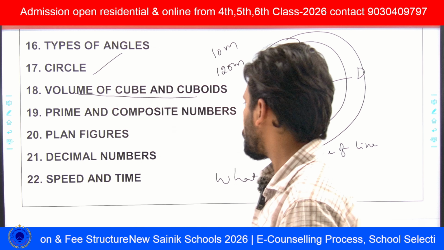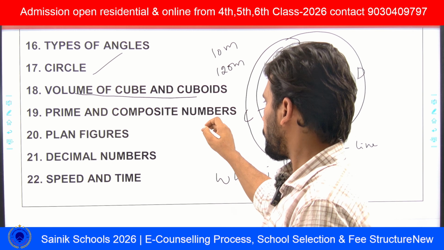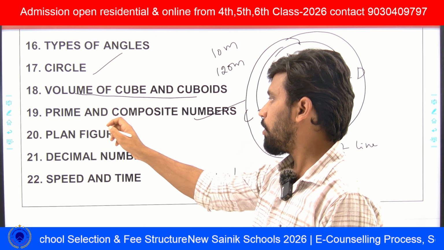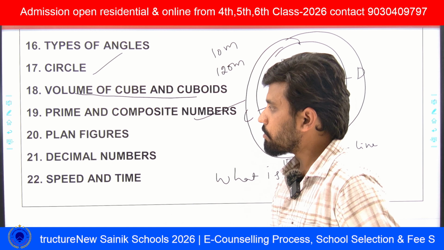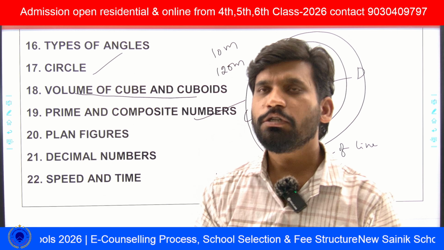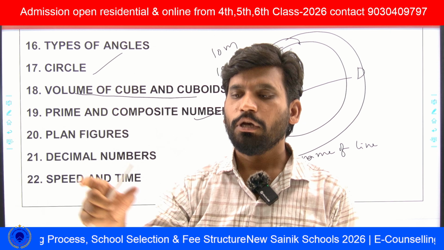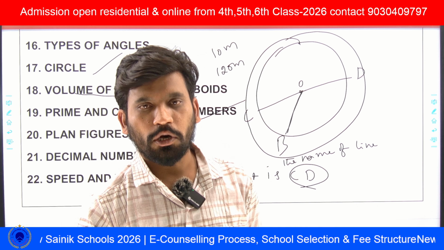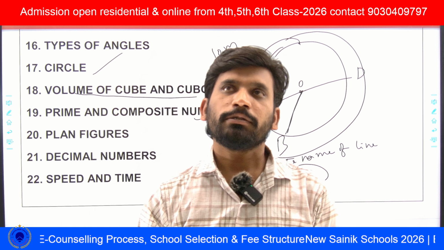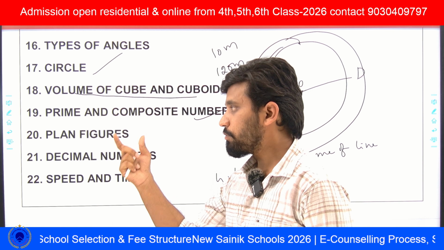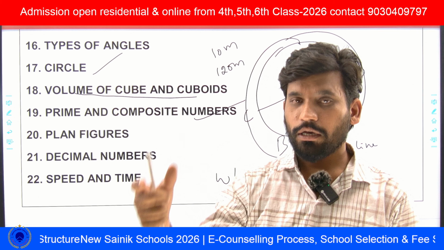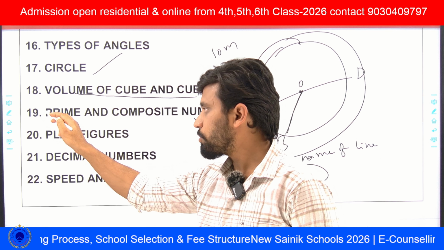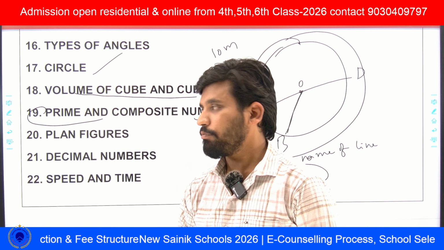Next, prime and composite numbers. This is from number system and natural numbers also. So first only I explained to you what is a prime number. Most of the questions, prime and composite numbers, we'll see one or two direct questions from that. He will give four options, which among these is a prime number or which among these is a composite number. This type of questions, and we can see most of the questions from statement type questions, like match the following questions, like composite numbers, prime numbers. We can expect this type of questions in prime and composite numbers.